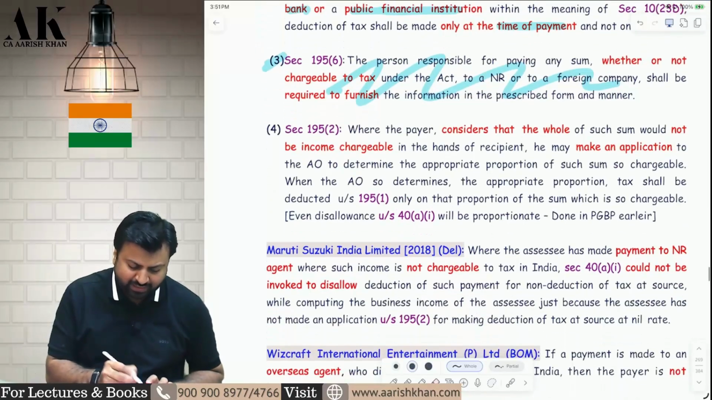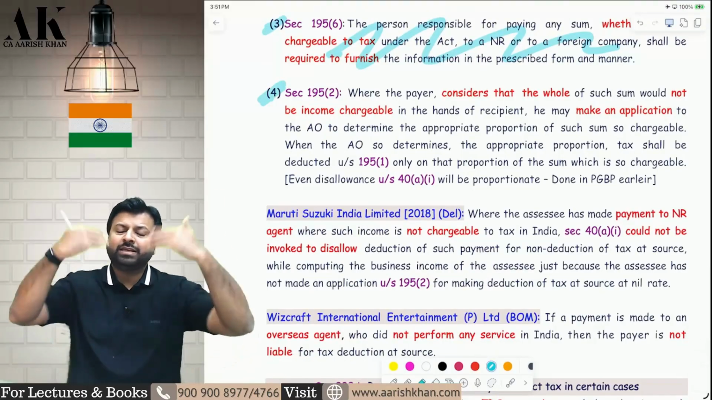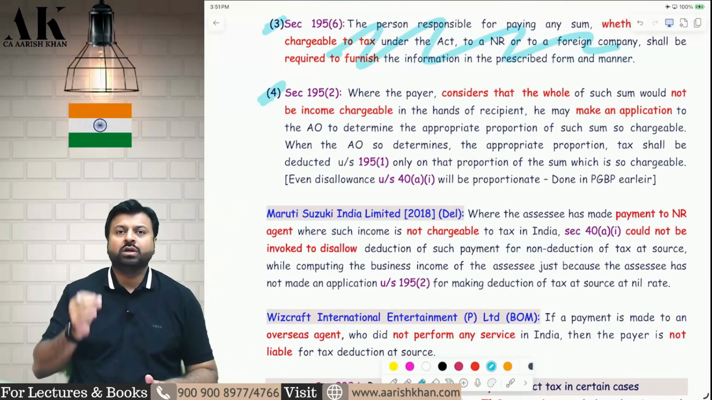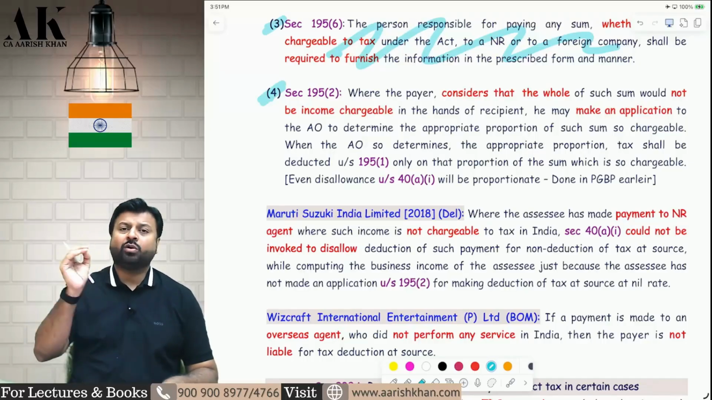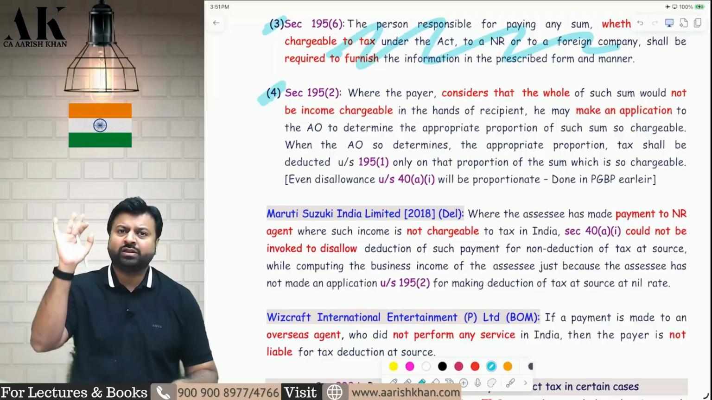Next one, what is 195 subsection 2? 195 subsection 2 says that when you are making a payment to a non-resident or foreign company and the entire sum is not chargeable to tax, then what to do? Then in that case, you have to make an application to the assessing officer. The assessing officer will tell you the appropriate portion, and accordingly you have to deduct TDS only on that appropriate portion. You don't have to deduct TDS on the entire amount.